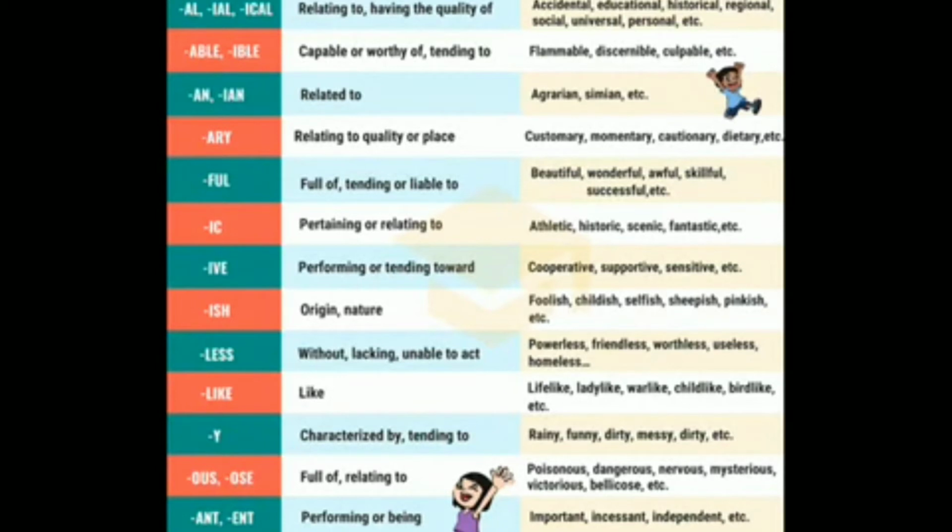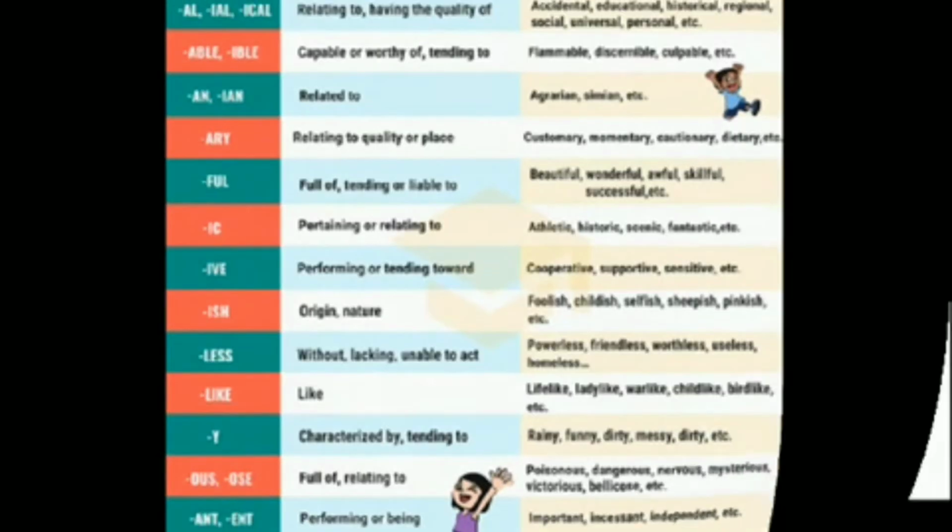For example, care is a noun, and when we talk about the adjective, we use it as careful. Act is a verb and active is an adjective.